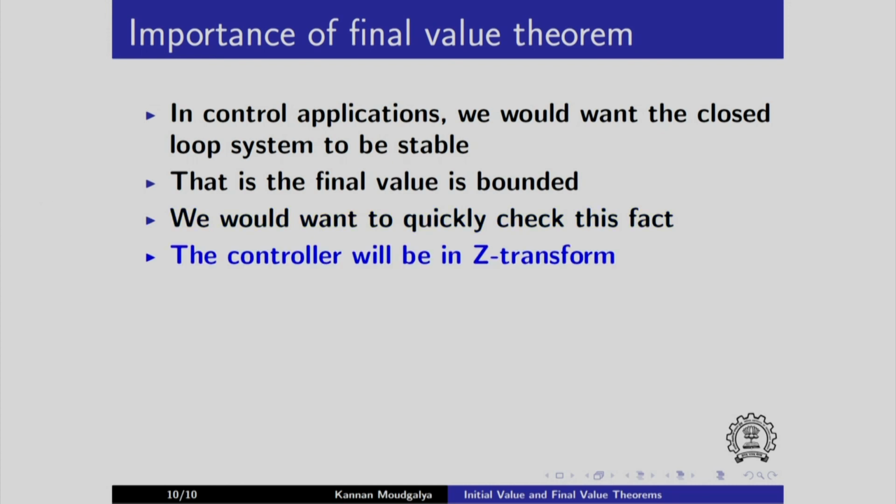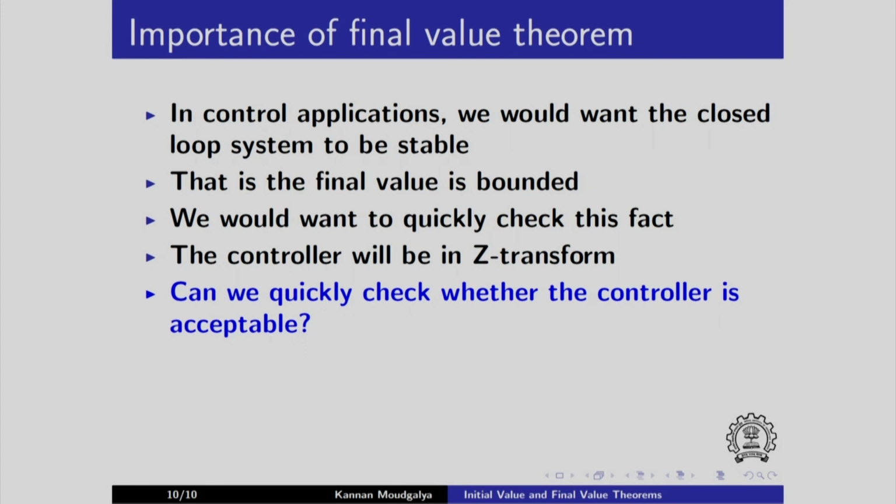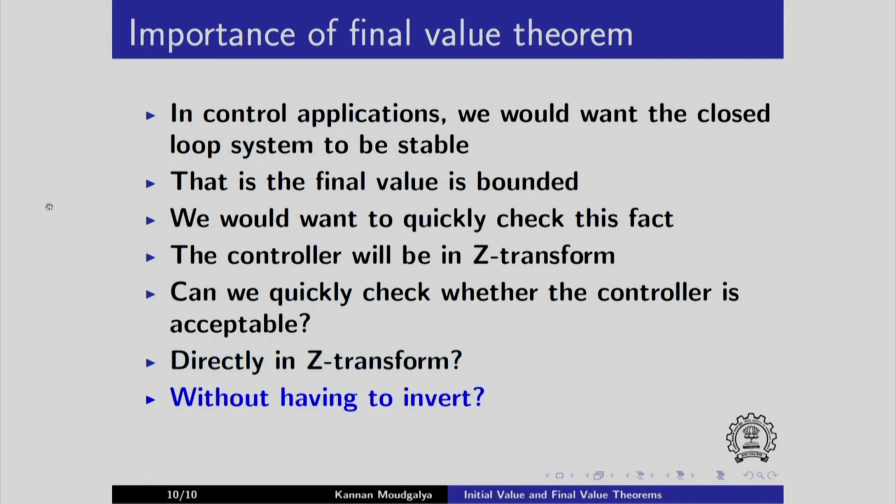The controller will be in Z transform. Can we quickly check whether the controller is acceptable directly in Z transform without having to invert? Because of this, we say that the final value theorem is very useful. So, we will use this fact very often in this course.